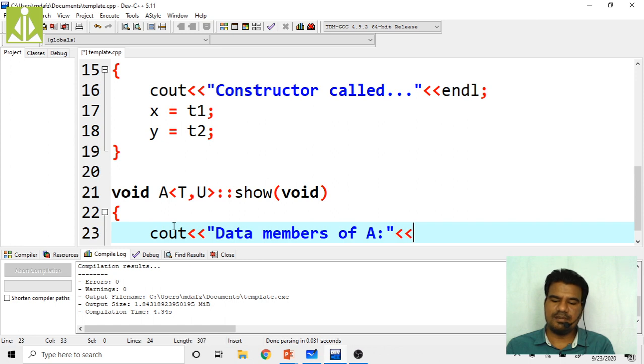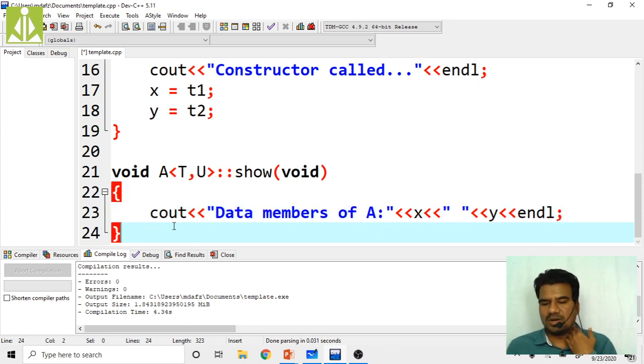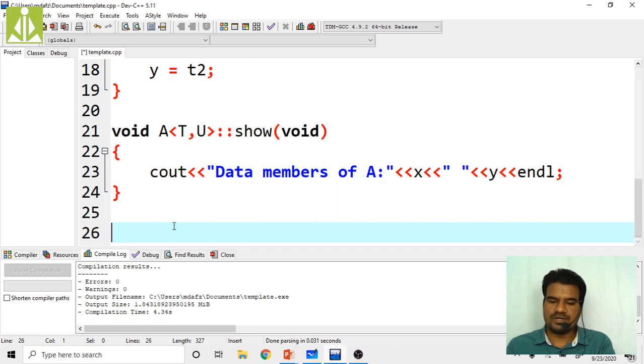So what is the data member? X is my data member, and I am taking some space in between. Then print Y, which is my data member, and endl. That's it. So like this, I have written the definition for the show function as well.